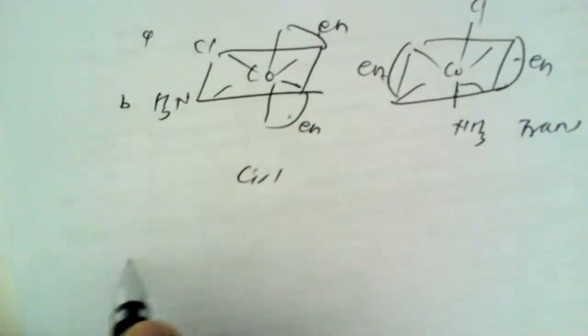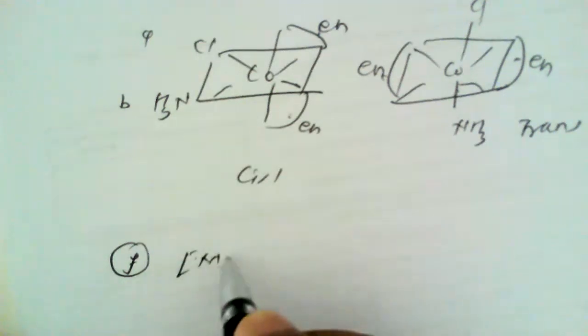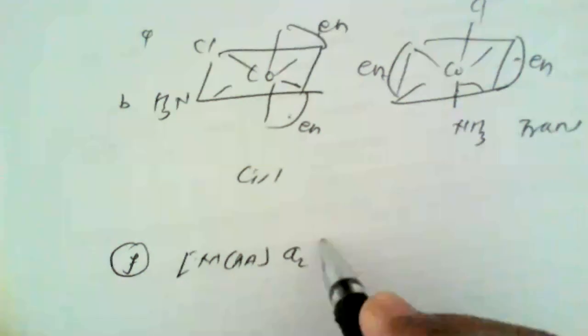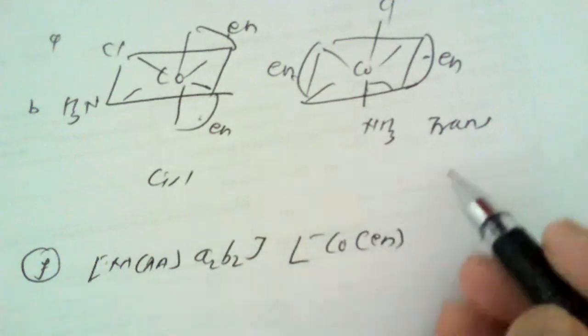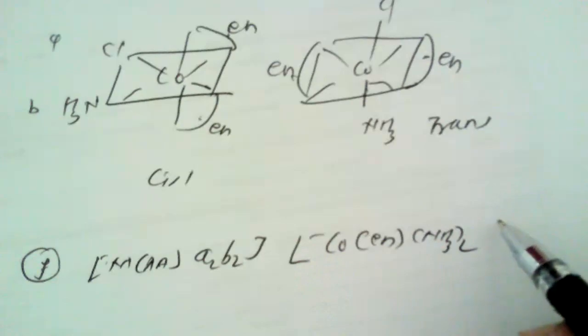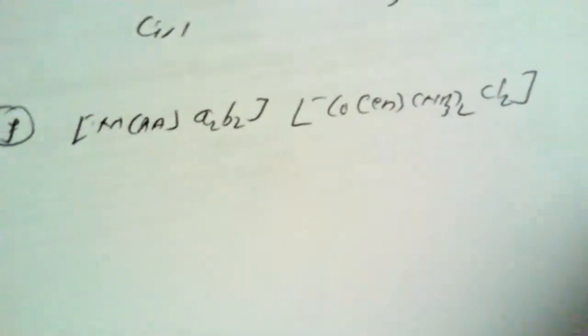One more example, which is very interesting to study, is a metal atom containing a single symmetrical bidentate ligand and two other ligands that are again different. For example, Co(en)(NH3)2Cl2. These examples are also present in the notes that I posted yesterday.